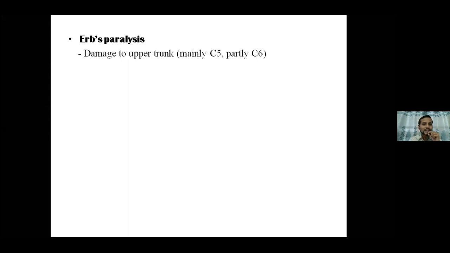So Erb's paralysis is basically going to take place due to damage to the upper trunk of the brachial plexus, basically C5 and involving C6 too. Most common injury in the Erb's paralysis is because of birth injury, fall on a shoulder, a direct fall on a shoulder, and anesthetic block in the neck root surgeries that can also cause damage to the Erb's point.